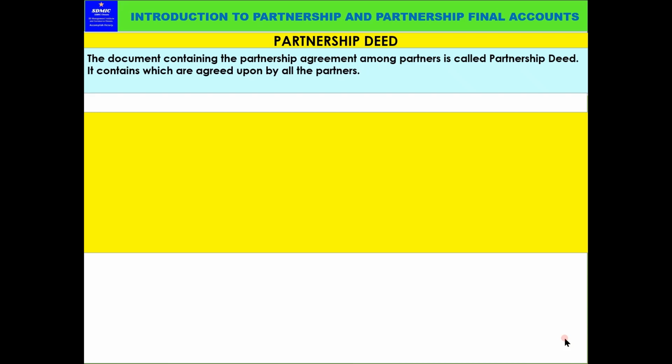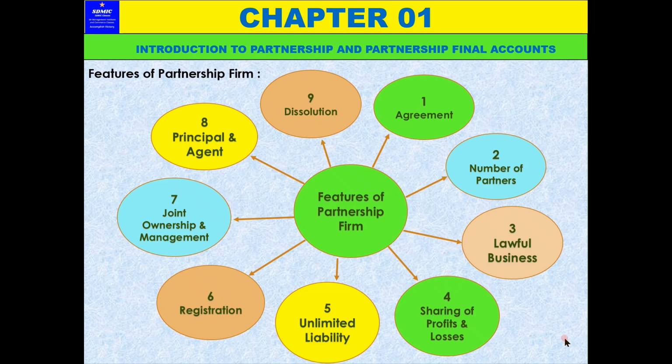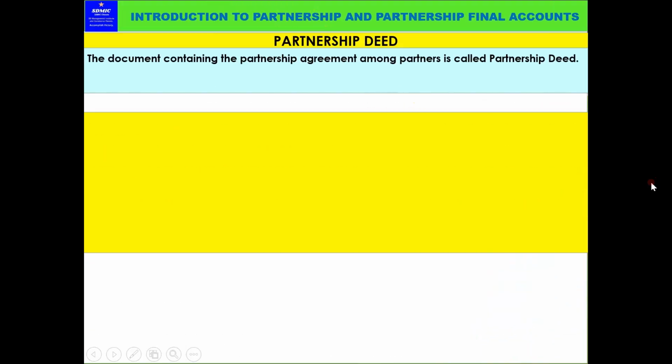The document containing the partnership agreement among partners is called a partnership deed. Last time, in our previous video, we already explained the agreement. It's not that difficult. The document containing the agreement, with the terms and conditions mentioned in it and signed by the partners, is called a partnership deed, a written document, a written agreement.